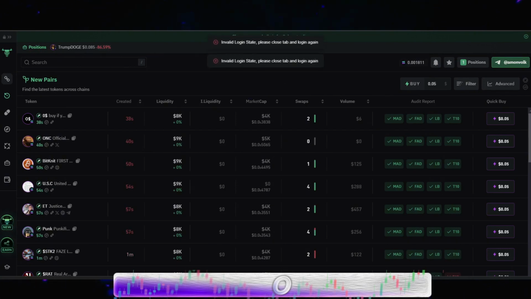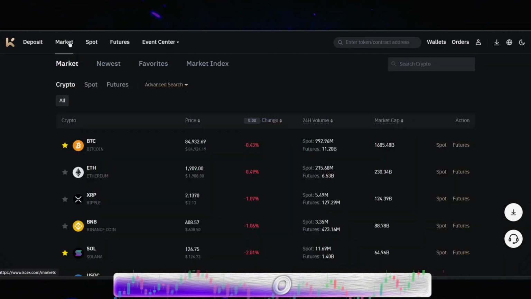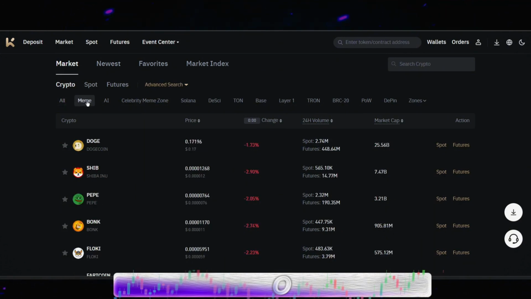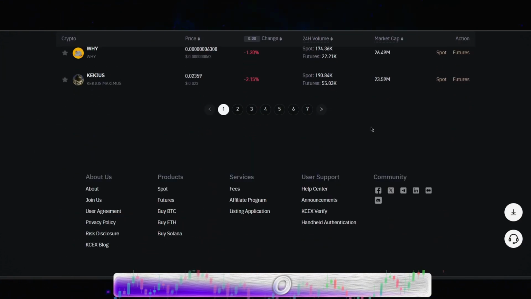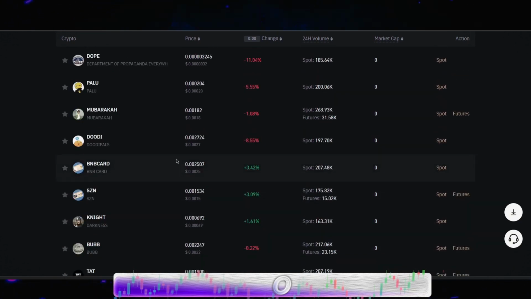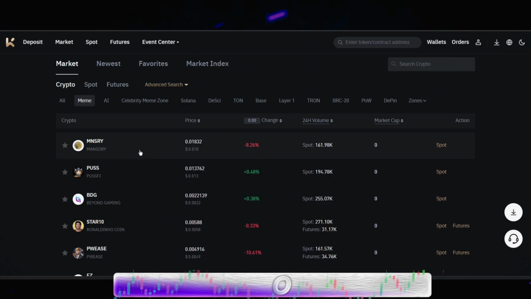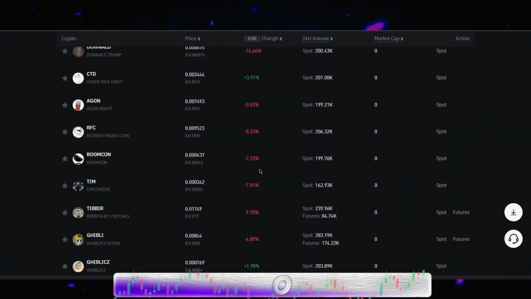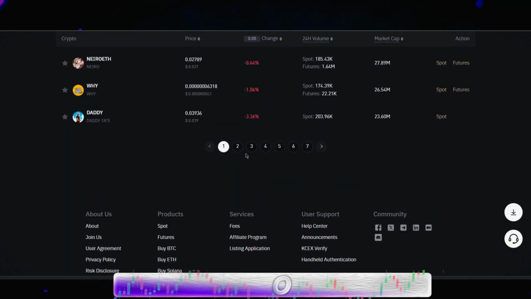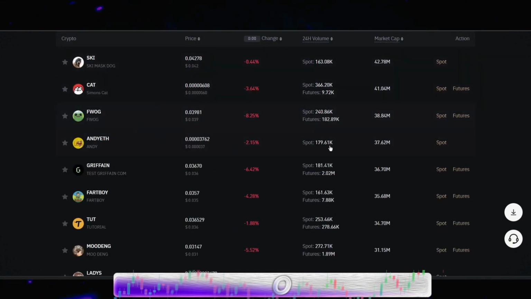Just think, when you're trading on main coins, let's say on this platform, this is non-KYC. You don't need to sign up on this. It has 0 fees for meme coins. You go to meme coins, and we have so many meme coins that we can trade. Look at that, 7 pages, and per page there's 30 coins. So that's a lot of meme coins you can trade just on this platform alone.